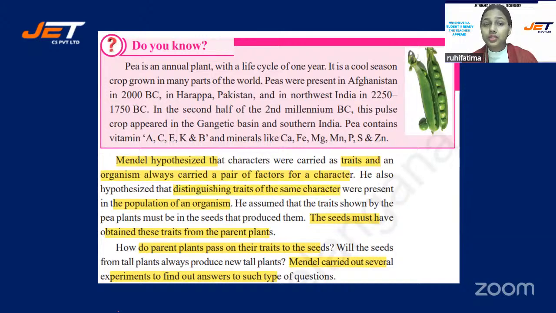In the second half of the second millennium BC, this pulse crop appeared in the Gangetic Basin and southern India also. Pea contained vitamin A, C, E, K, and B, and minerals like calcium, ferrum, that is iron, magnesium, manganese, phosphorus, sulfur, and zinc.